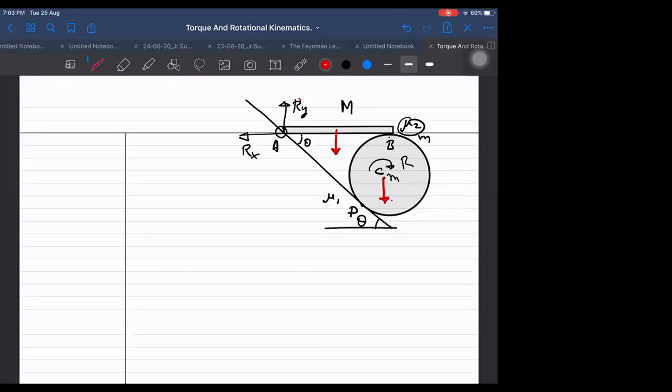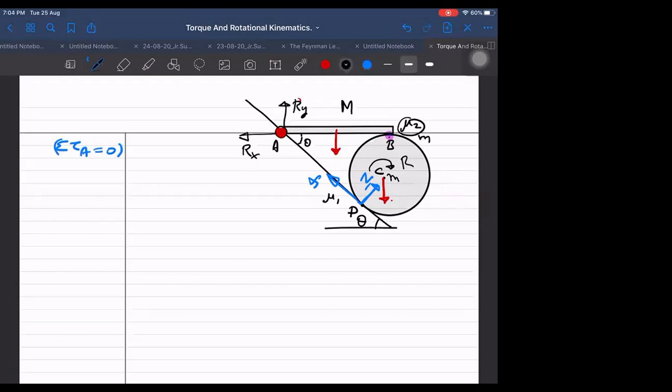So about axis AB, I will prefer A. If I take about A, then see how many are becoming 0. Rx and Ry will become 0. This normal, let us call it N1, will definitely remain. Friction, let us call it F1, will be there. Small mg will be 0. Friction will not be creating any problem for me. And I don't have to take friction and normal at B, because these are internal. So for me, the most convenient point is torque about A. I have to put it as 0.